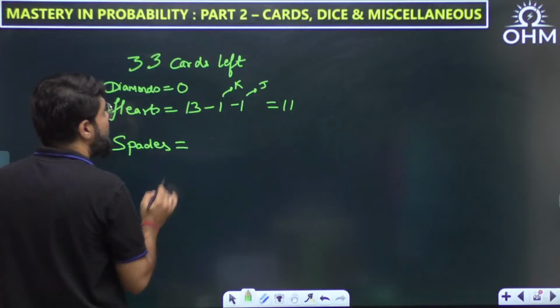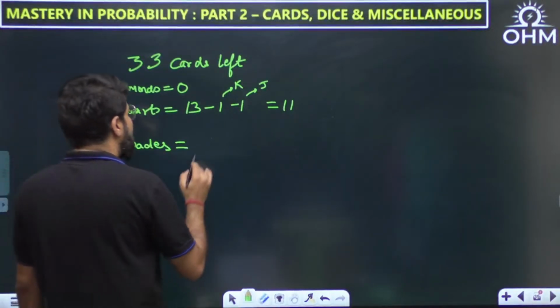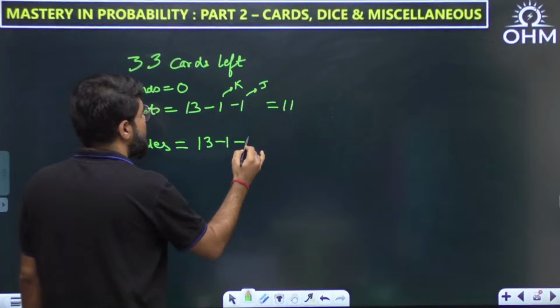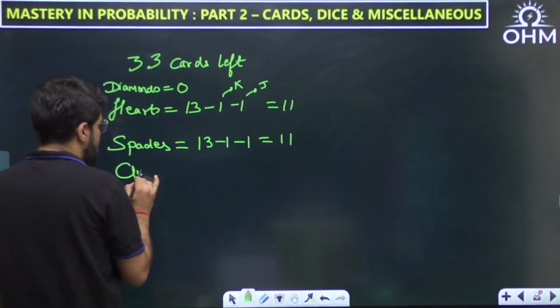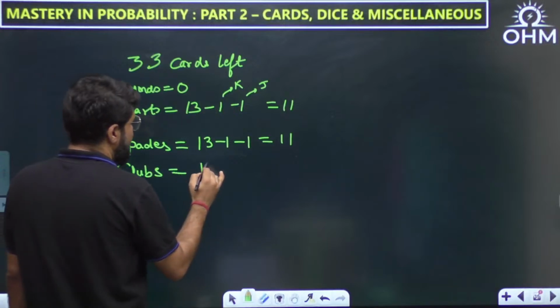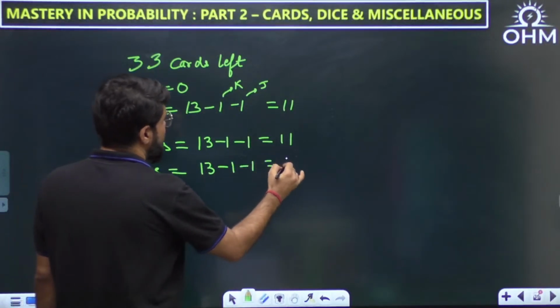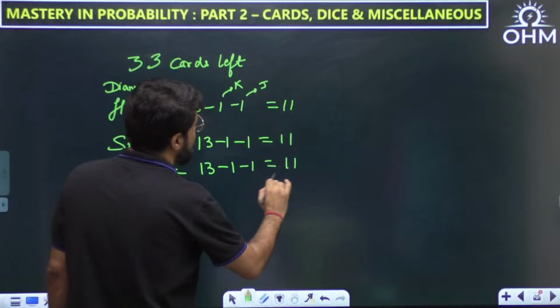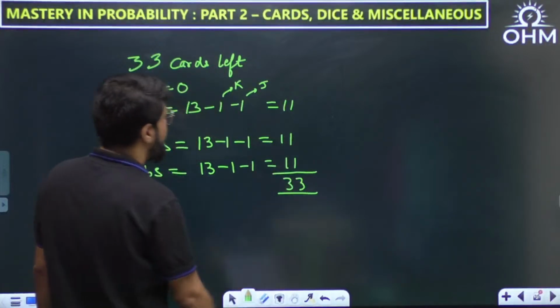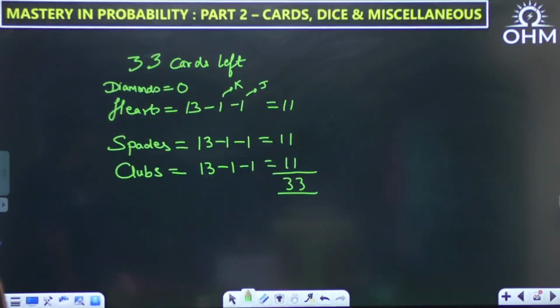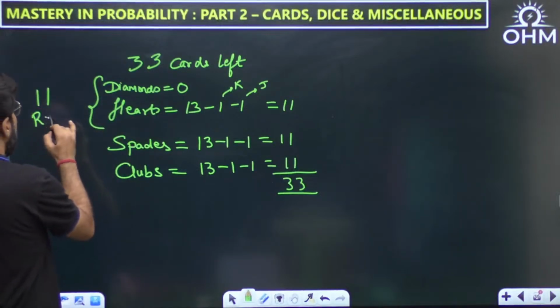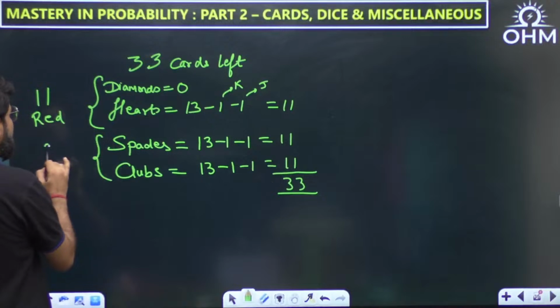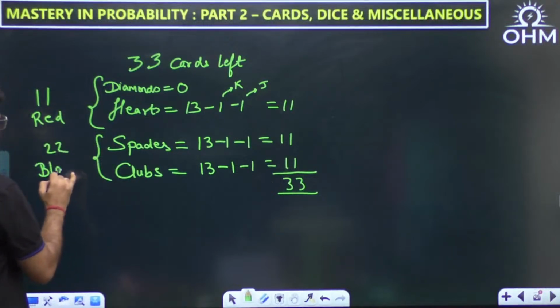Okay, spades. How many spades are there? Actually 13, but out of which king and jack are removed, so 11. And then clubs are also 13, king and jack removed, so these are 11. That is how 11, 11, 11 is 33. Okay, that is also justified. Out of which, 0 plus 11, so I have 11 red. And 11 plus 11, 22 black left.